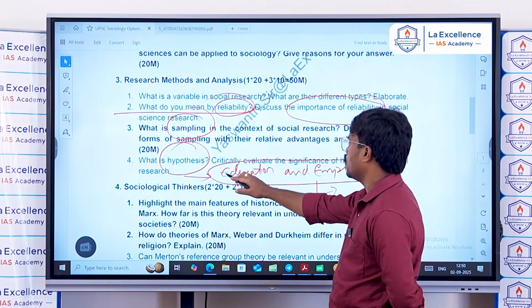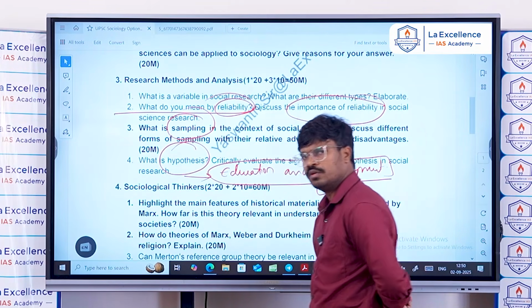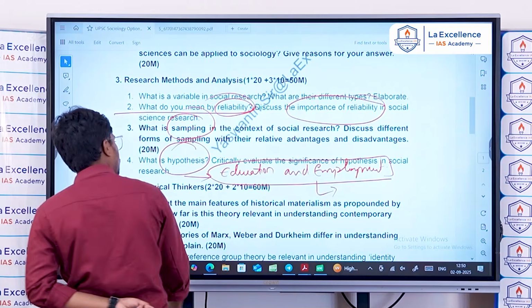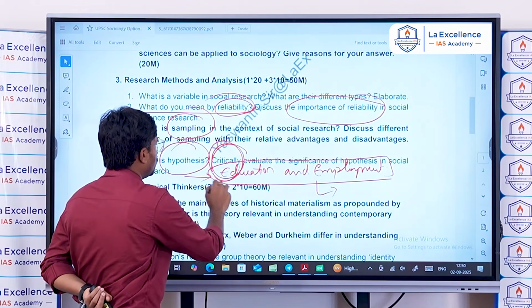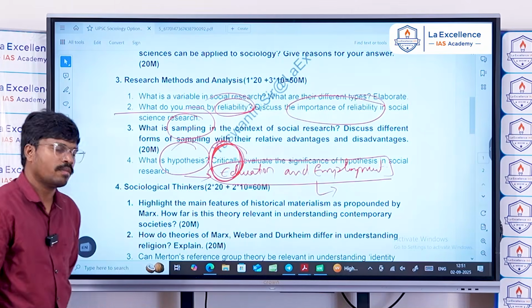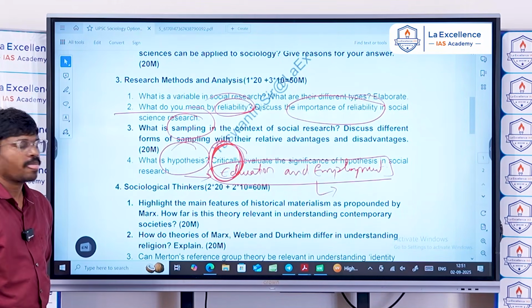This is also a direct question: what is hypothesis, and critically evaluate its significance. But here the question demands that you critically evaluate.